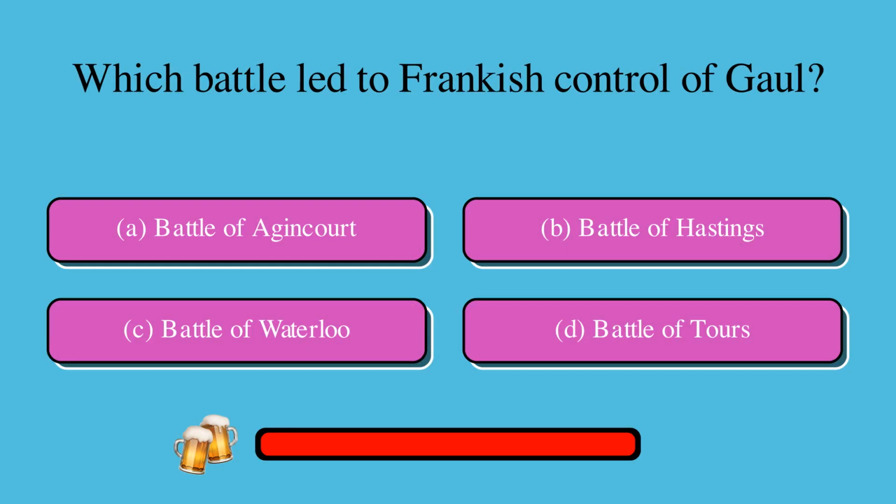Which battle led to Frankish control of Gaul? Is it A. Battle of Agincourt, B. Battle of Hastings, C. Battle of Waterloo, or D. Battle of Tours? The correct answer is D. Battle of Tours.